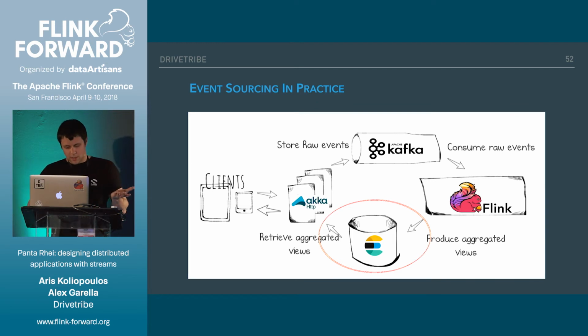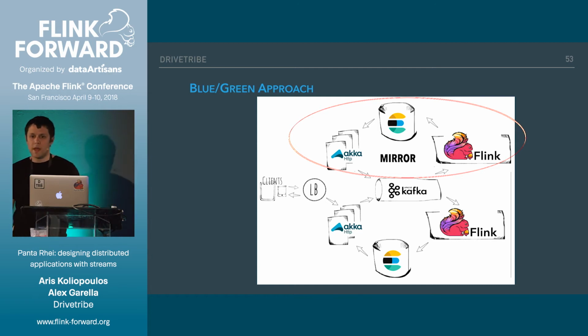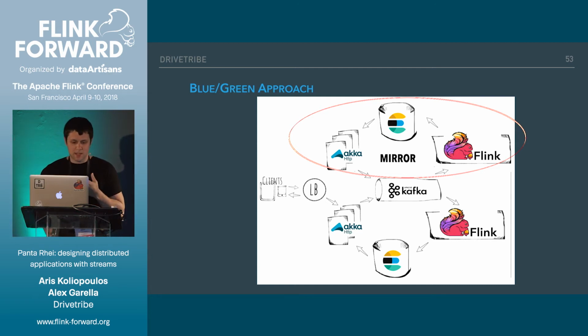So we just thought that the only core part of our architecture is the log where we store our data, and it's Kafka. So by automating the provisioning of all the components, we can create a mirror of the system really quickly, deploy our code there, and then run a few automated checks.